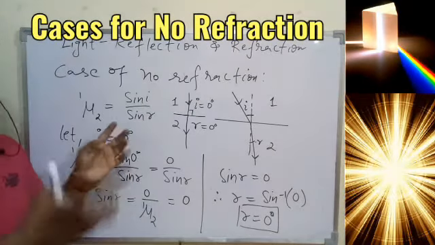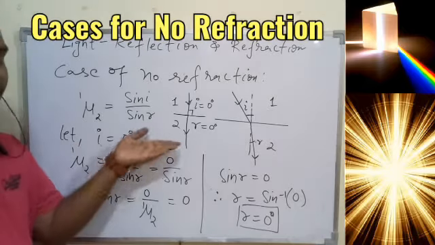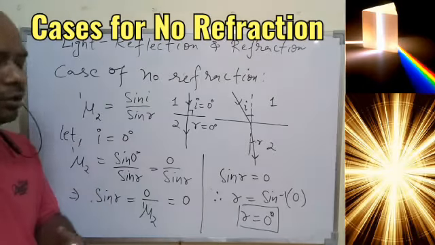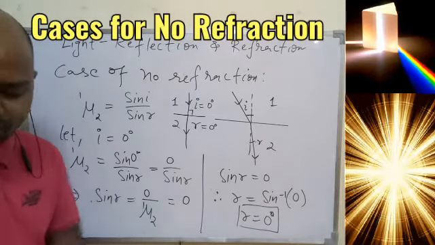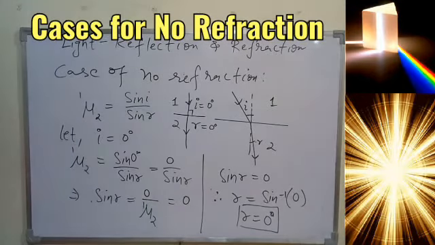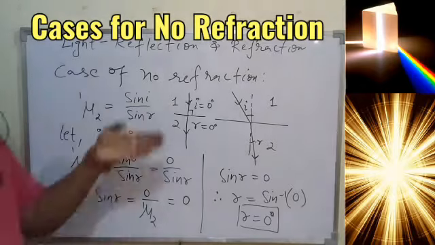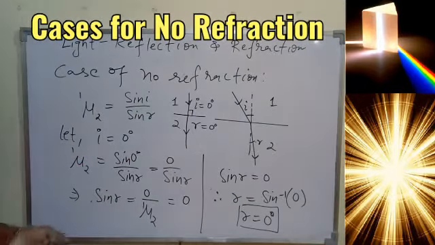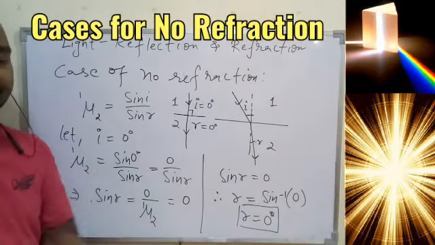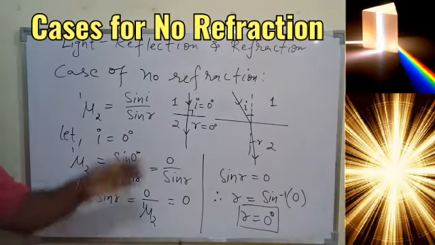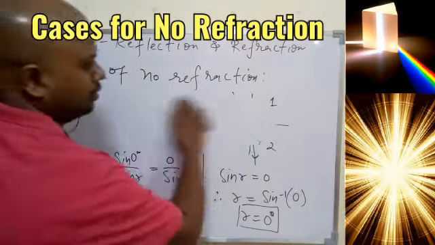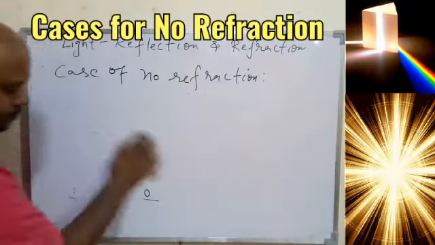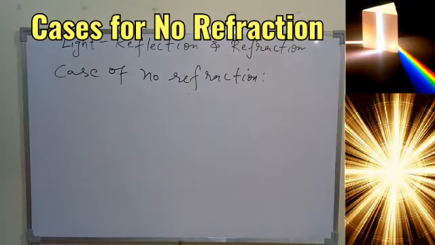And if the light is traveling straight away, it means there is no bending of light taking place here. And if there is no bending of light in the second medium, we can say there is no refraction. So this is the first case we have: if the angle of incidence becomes 0 degree, then no refraction will take place even if there is a change in medium for the ray of light.